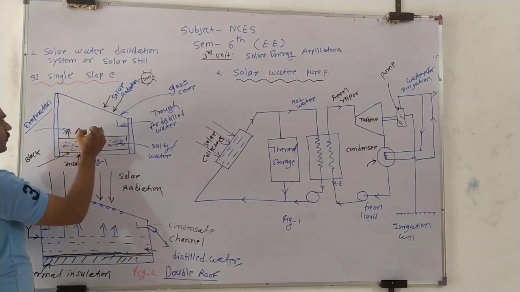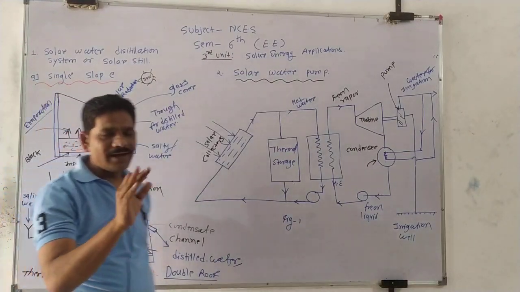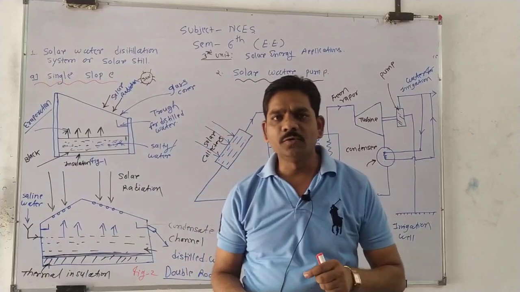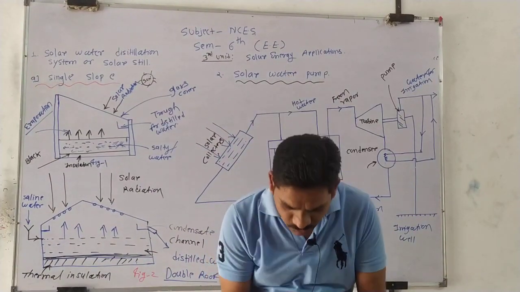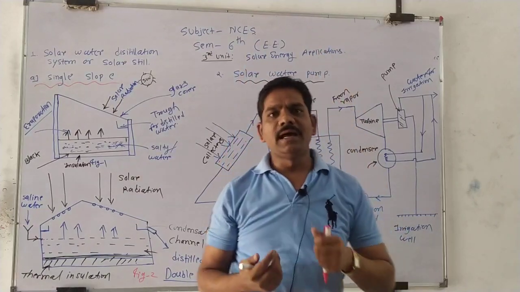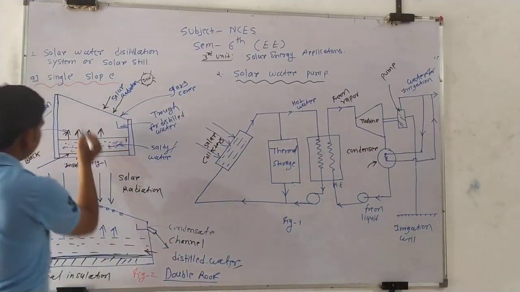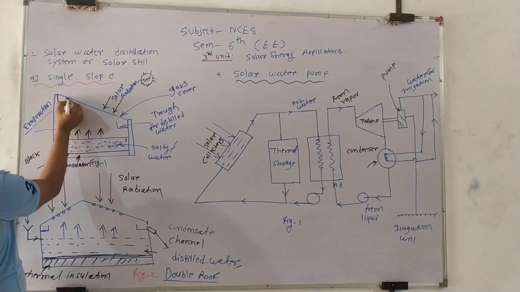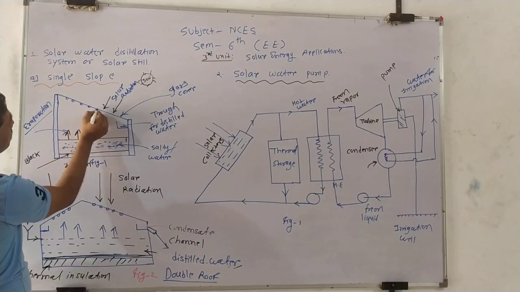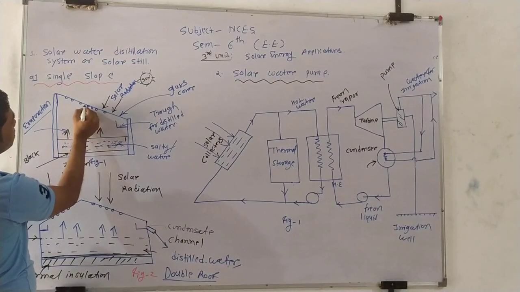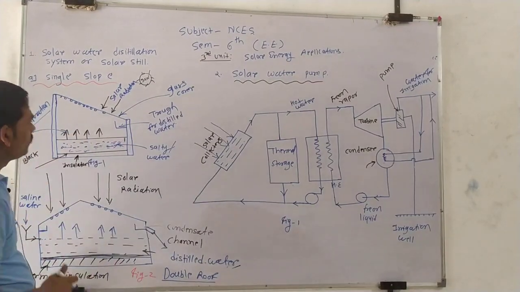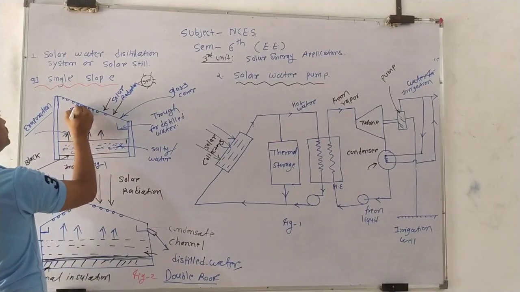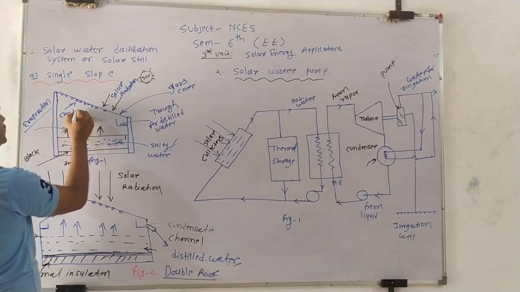This water is lifted upward and collected here, and the condensation of the water takes place at this position. This is called condensation.